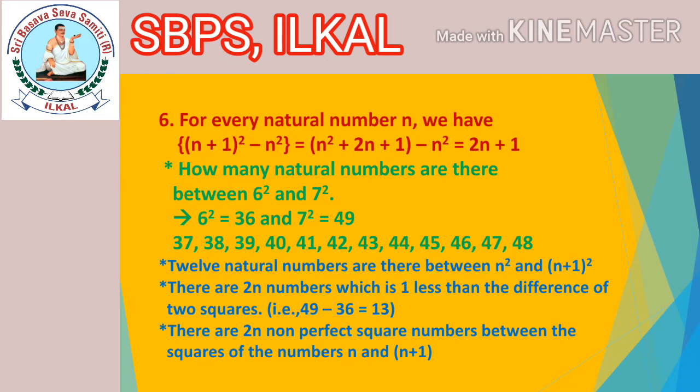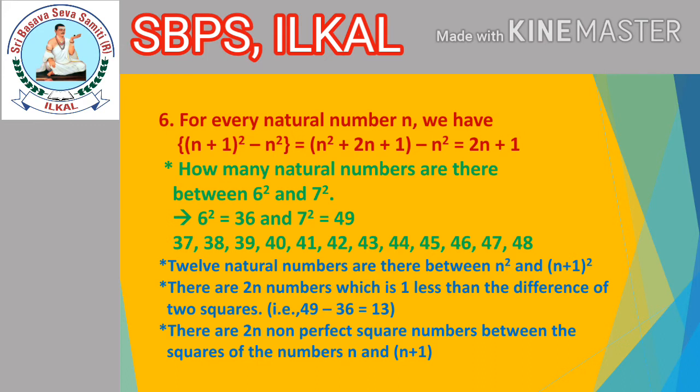Sixth property, for every natural number n, we have (n plus 1) whole square minus n square, which is equal to n square plus 2n plus 1 minus n square as it is. Here (n plus 1) whole square means, children, (n plus 1) into (n plus 1) we have done. Then we got n square plus 2n plus 1. Okay. Minus n square as it is we have written. If we open the bracket, plus n square minus n square, we can cancel it, means you can strike it out. Only 2n plus 1 will remain.